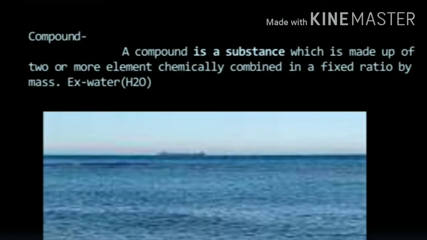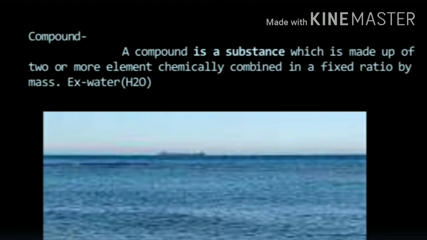Another type of pure substance is a compound. A compound is a substance which is made up of two or more elements which are chemically combined in a fixed ratio. Like water. In water, the two elements hydrogen and oxygen are chemically combined, two atoms of hydrogen and one atom of oxygen.